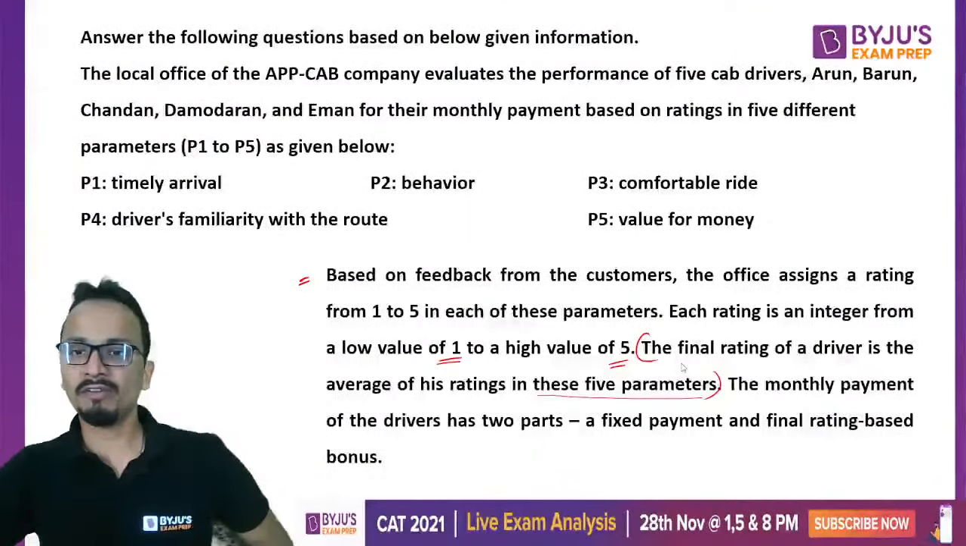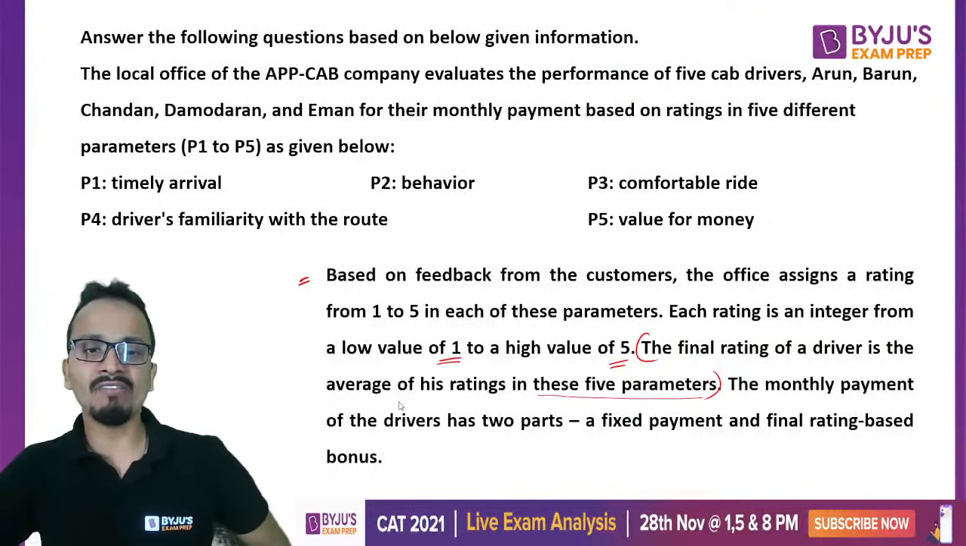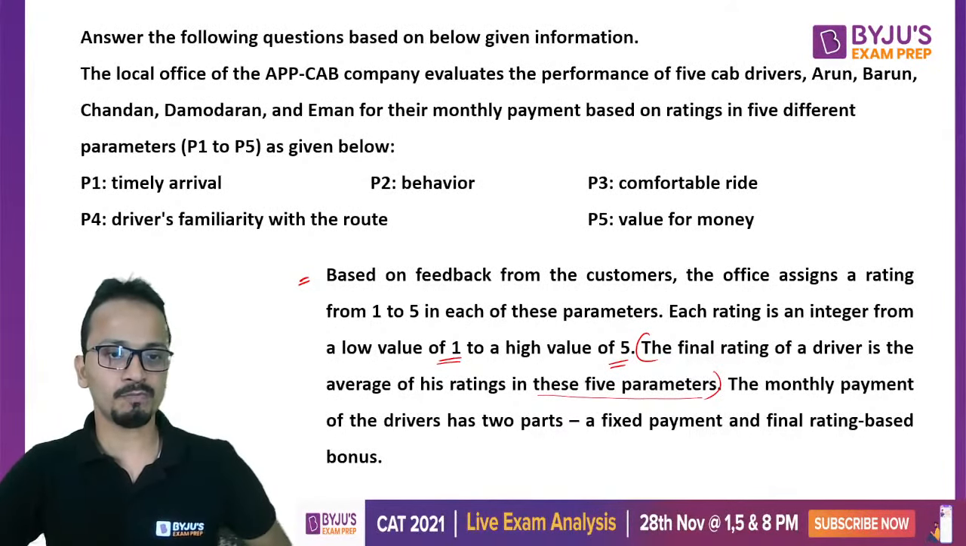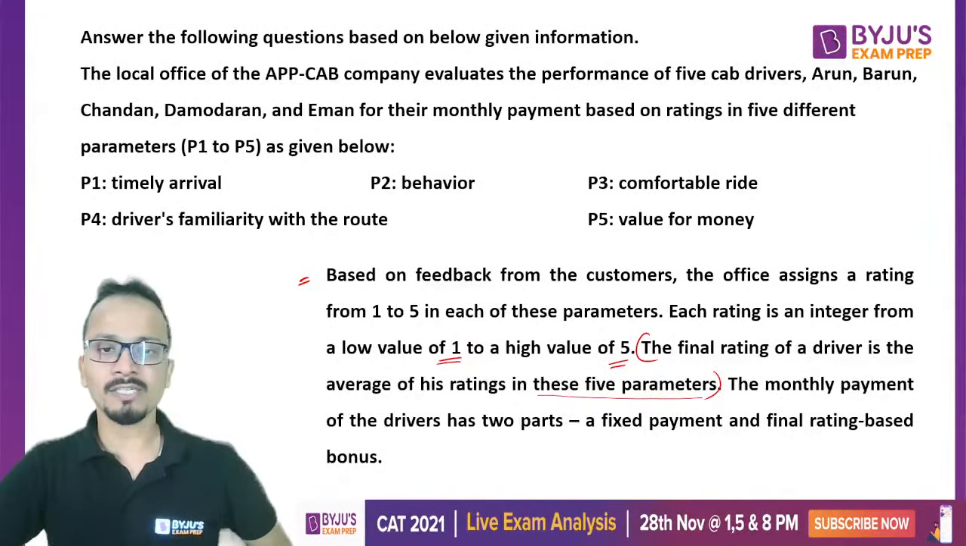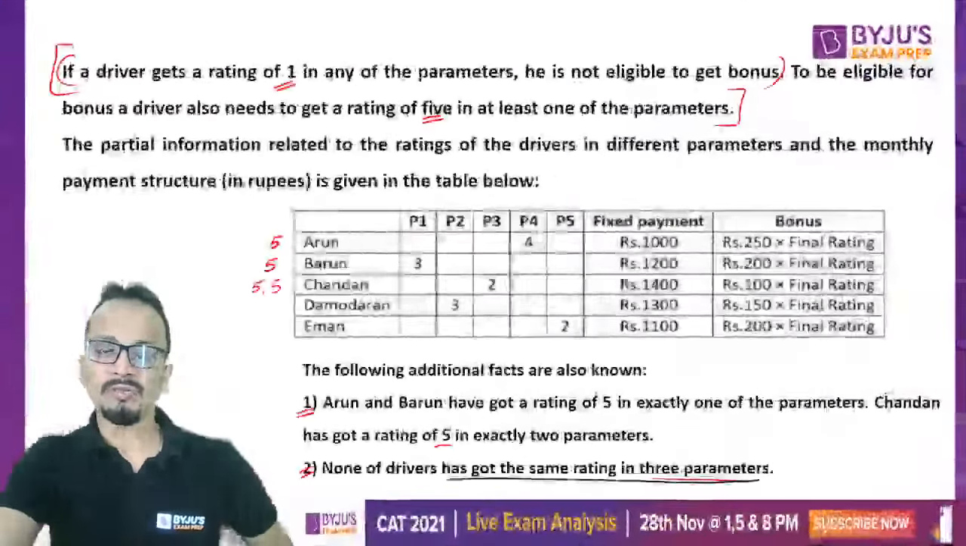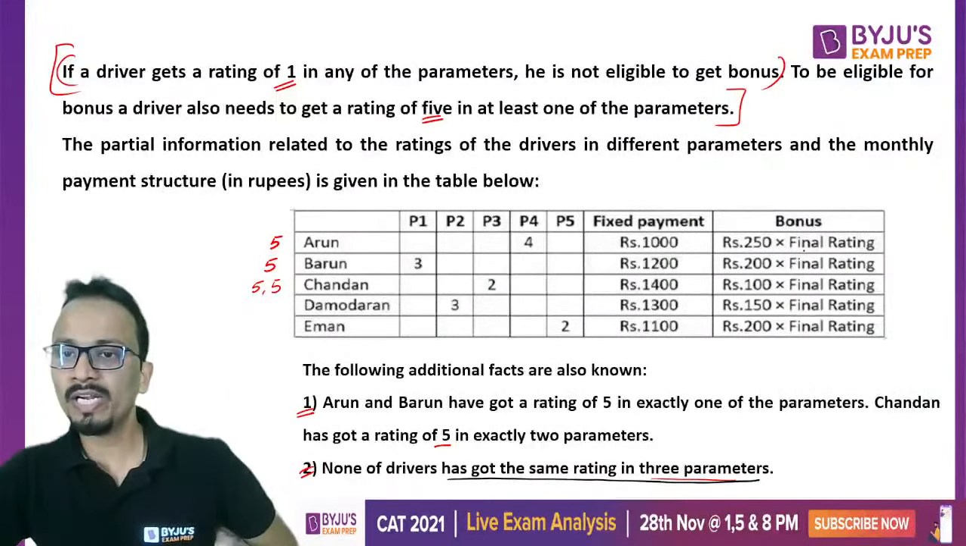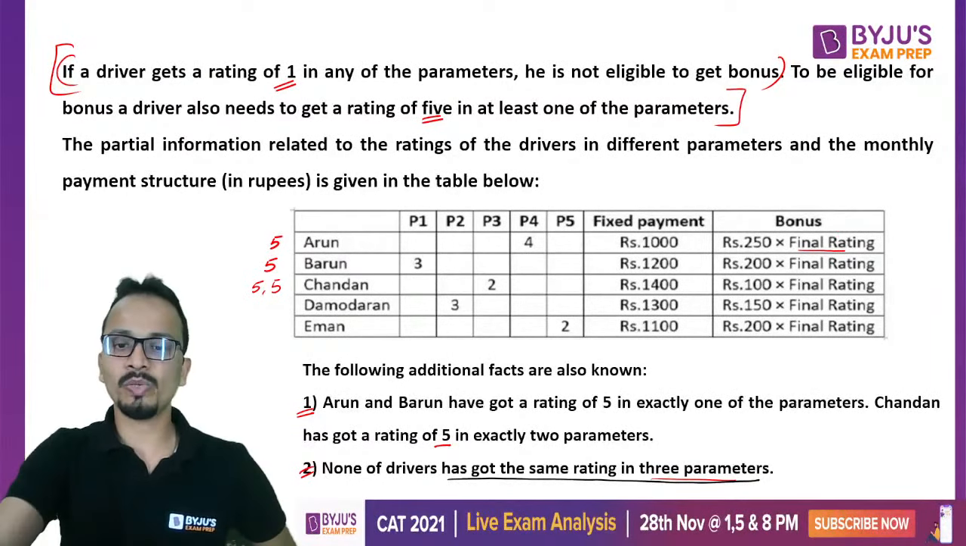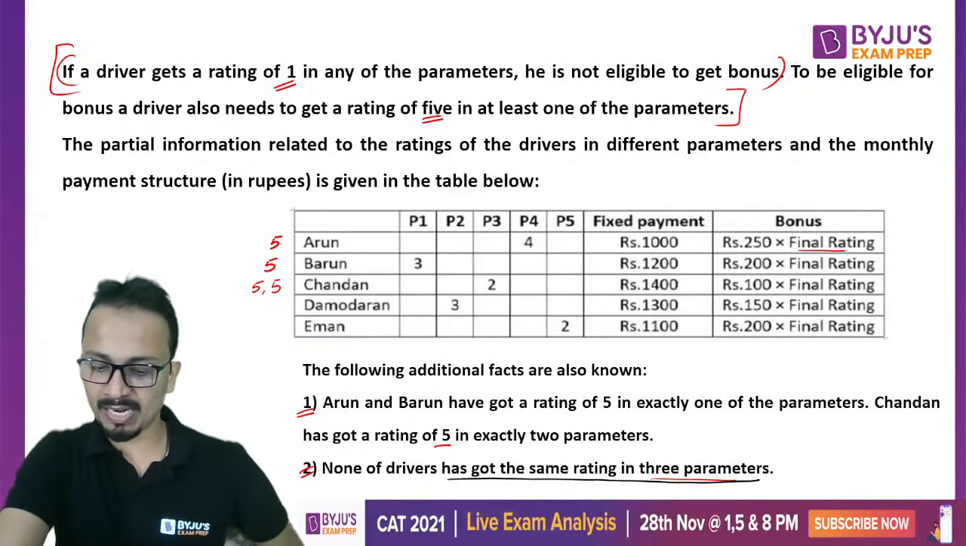So the final rating of a driver is the average of his ratings in these 5 parameters. All right, am I clear? So now the bonus will depend on the final rating. That means the average of the points which he received in these 5 parameters.